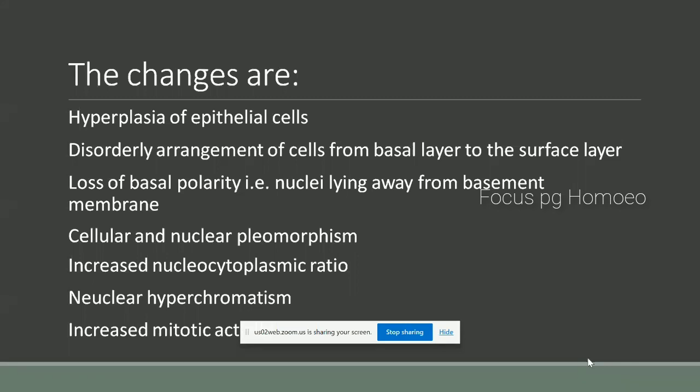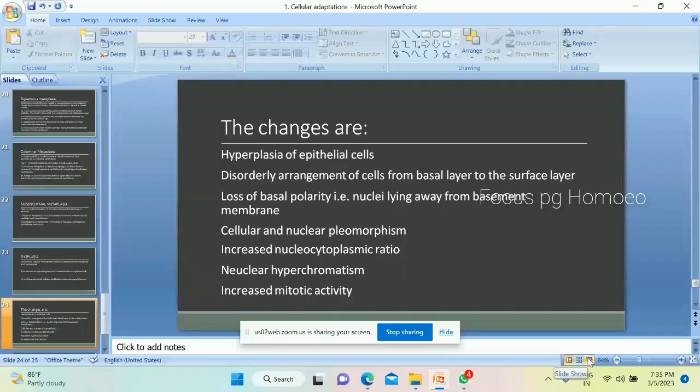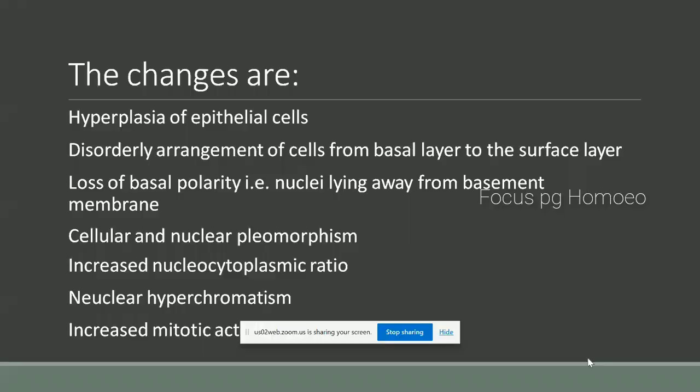Then also cellular and nuclear pleomorphism, increased nucleocytoplasmic ratio, nuclear hyperchromatism, and increased mitotic activity. These are the changes that will occur in dysplasia.